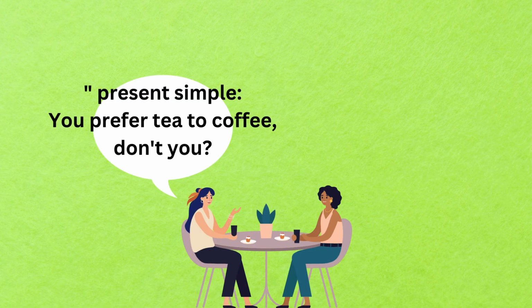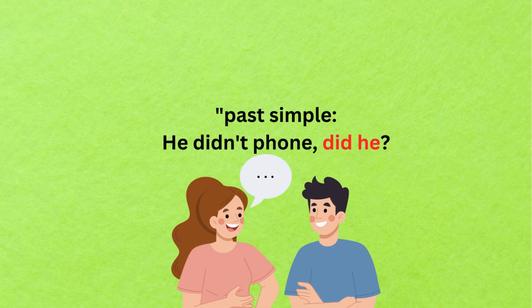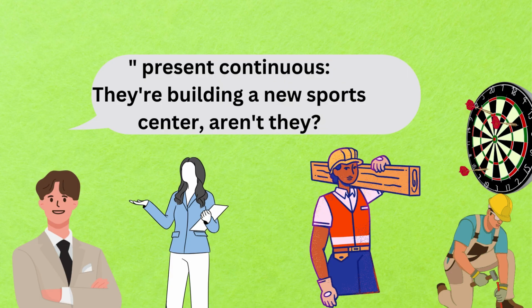Now, different tenses. Present simple: You prefer tea to coffee, don't you? Past simple: He didn't phone, did he? Present continuous: They're building a new sports center, aren't they?